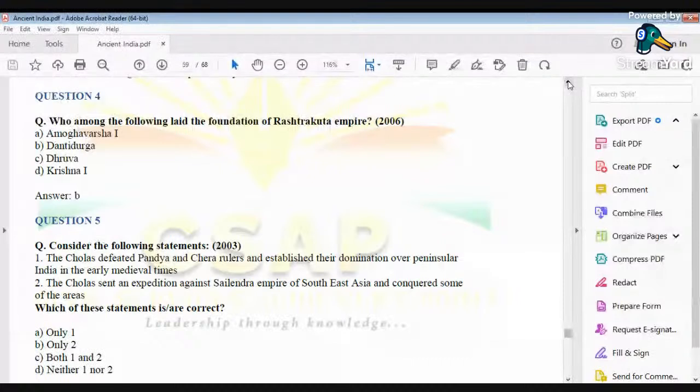Who among the following laid the foundation of the Rashtrakuta Empire? The Rashtrakuta Empire is a part of the post-Gupta period. The options are Amogha Varsha the First, Dantidurga, Dhruva, and Krishna the First. So the founder of the Rashtrakuta Empire was Dantidurga.